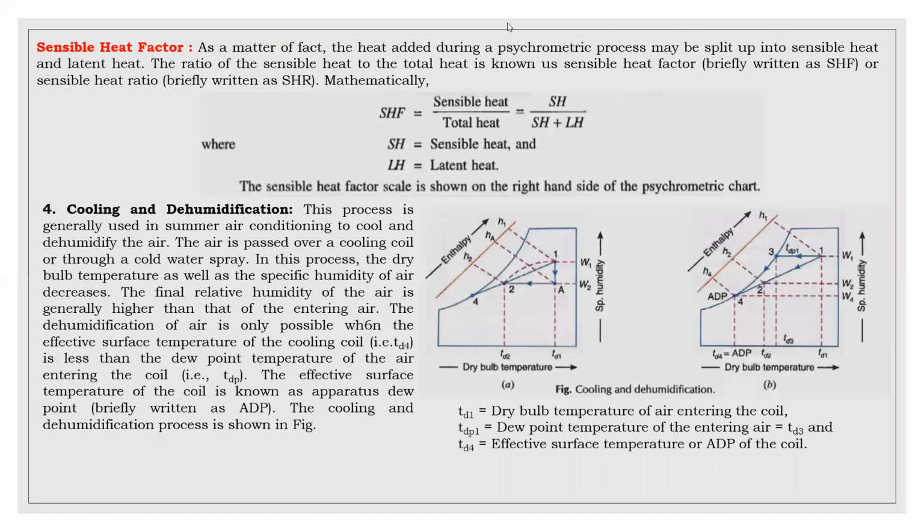Next, a sensible heat factor. Just now we have discussed that heat can be two ways. One is sensible heat, another one is latent heat. Sensible heat factor is nothing but the ratio of sensible heat to the total heat. Total heat consists of both sensible as well as latent heat. It can be defined as the ratio of sensible heat to the total heat. That is sensible heat factor.